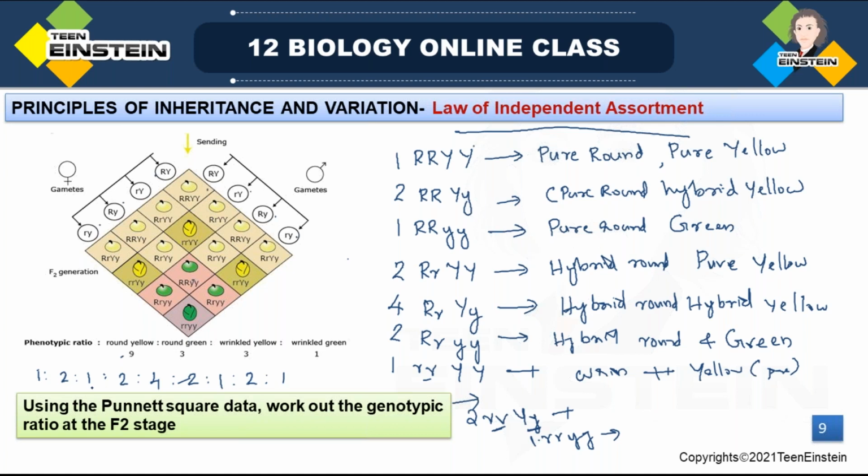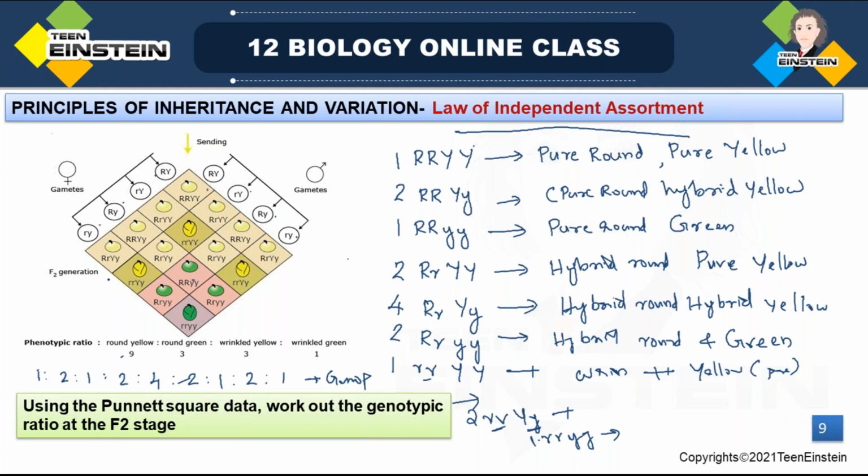Okay, 1:2:1, then 2:4:2, then 1:2:1. This is the genotypic ratio. Here you can see different genotypic combinations in F2 of a dihybrid cross.